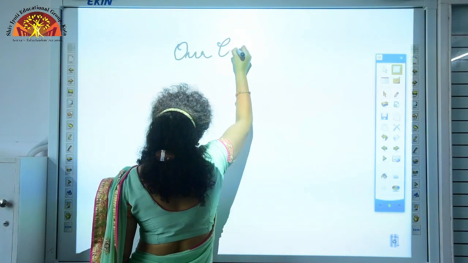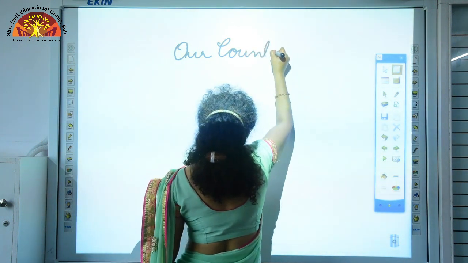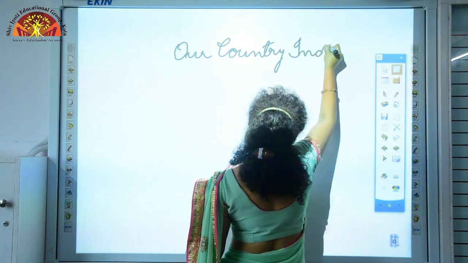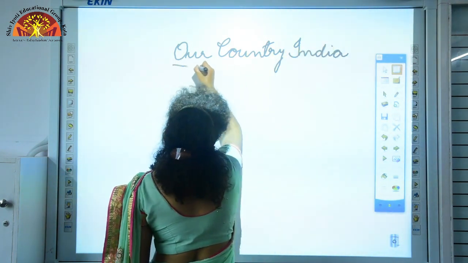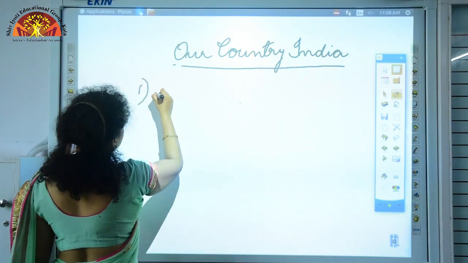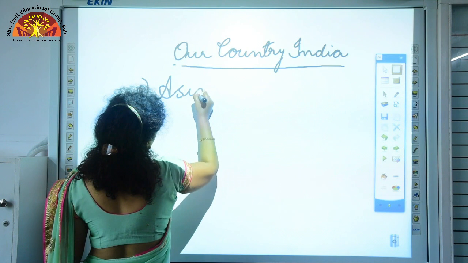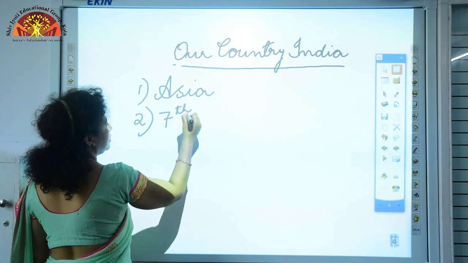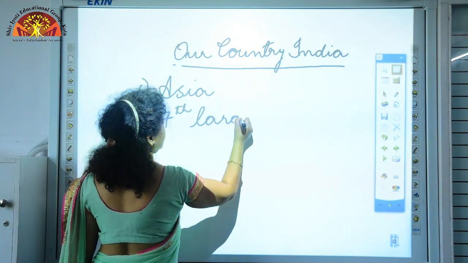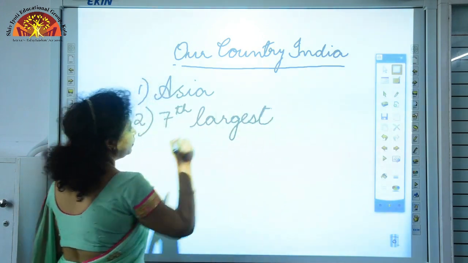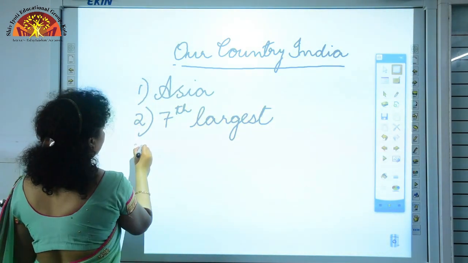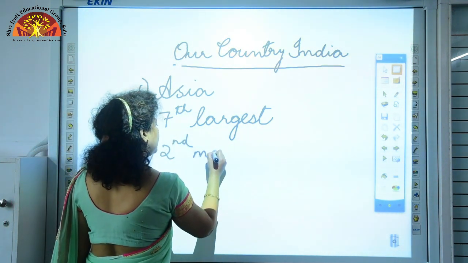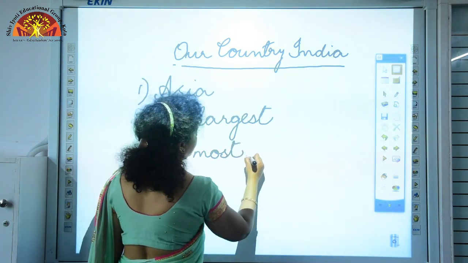Our Country India. As you know, discussed in the previous chapter, India is part of Asia, and in terms of area, it is the 7th largest country in the world. India is the 7th largest country in the world, and in terms of population, India is the 2nd most populated country in the world.